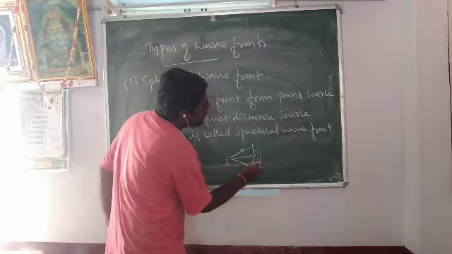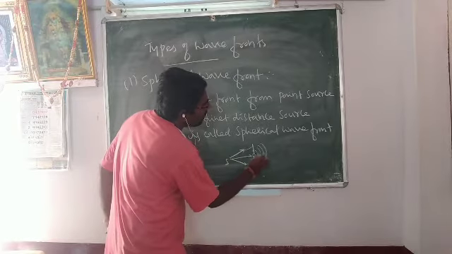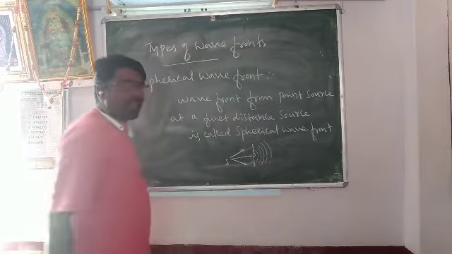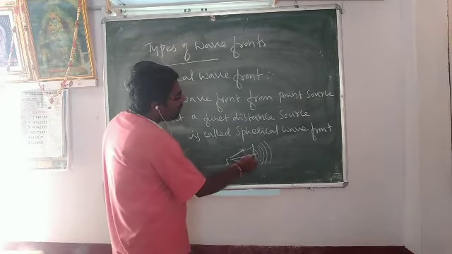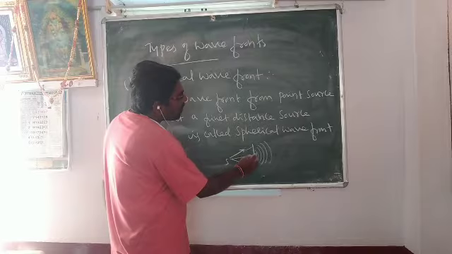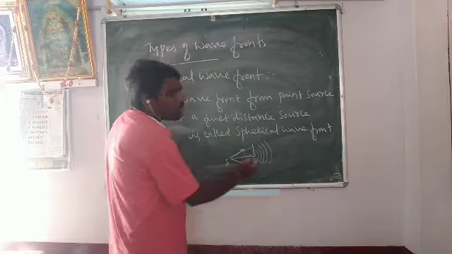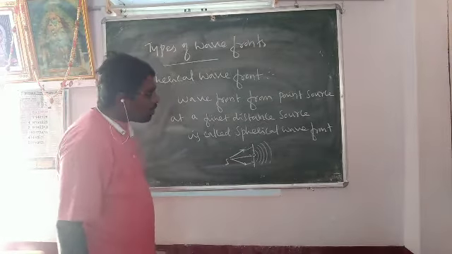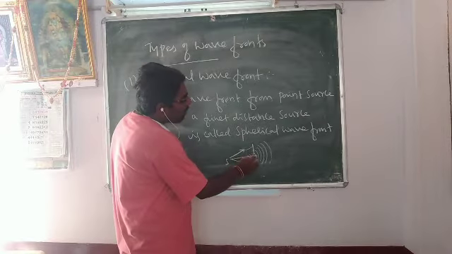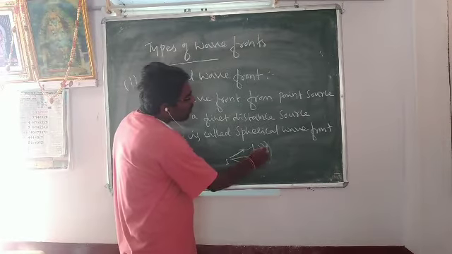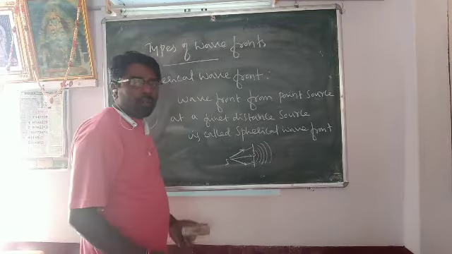These are spherical wavefronts. The source of light is at a finite distance from the spherical surface, and the emergent wavefronts are called spherical wavefronts.